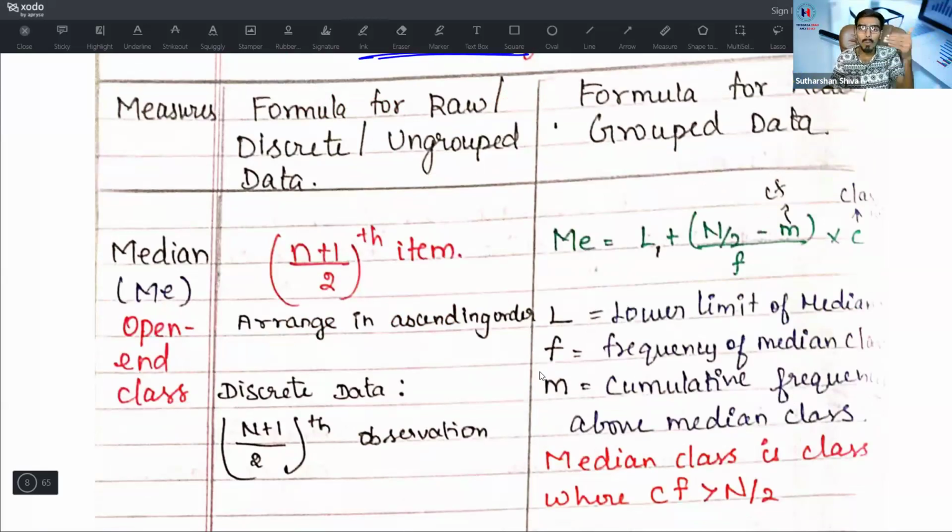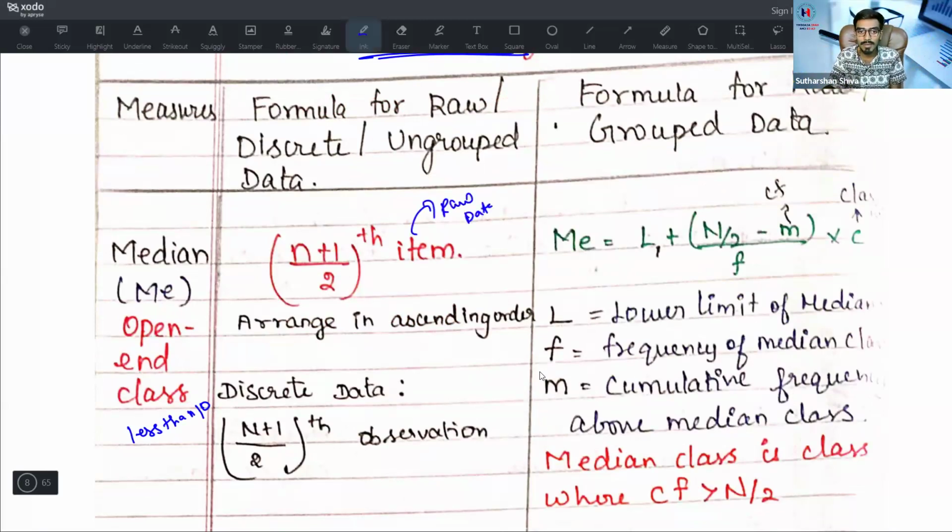Median, we will use it for open-end class. The open-end class, let's say it is less than 10. That's the starting point, less than 10, then less than 20. Like this is known as open-end class. The median is denoted by ME. This is the formula for raw data.